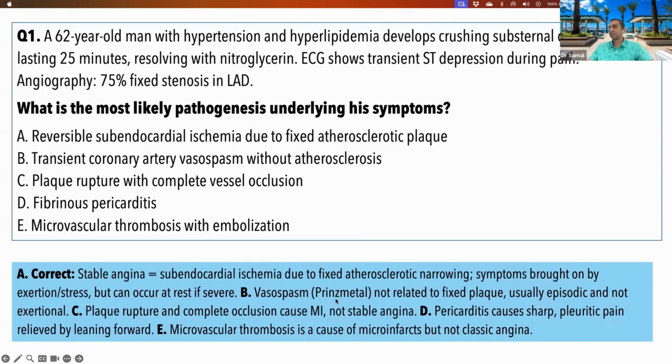Okay, option B was vasospasm, Prinzmetal. Option C was plaque rupture, which has not happened here. How do I know it's not plaque rupture? Because it resolved with nitroglycerin. And second thing, angio is giving us this information, and ST changes have just started, going into an ST depression. Okay, so pericarditis happens after MI or due to other causes and infections. We can talk about that today also. And microvascular thrombosis would be thrombosis in these blood vessels. If it is thrombosis, it would lead to ischemia and infarction, but not very classical angina.